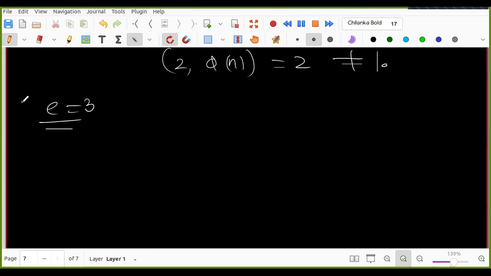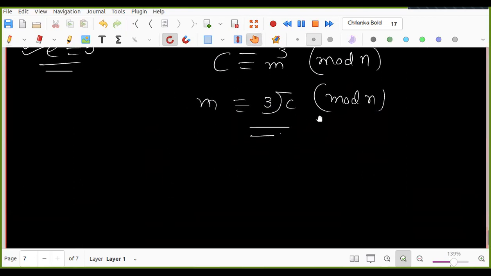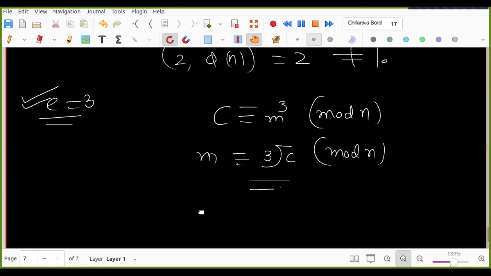I want to say that many people take E equal to 3. In most cases, people take E equal to 3. That will work nicely. Look at another aspect also. My C is equal to M cube mod n. So actually my M is the cube root of C. But this is not that easy to compute. That is the crux of the problem. One can prove that this is equivalent to factorizing n, which is a tough problem.